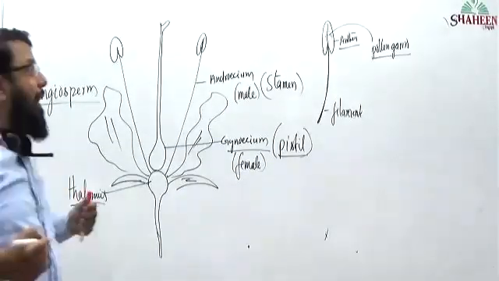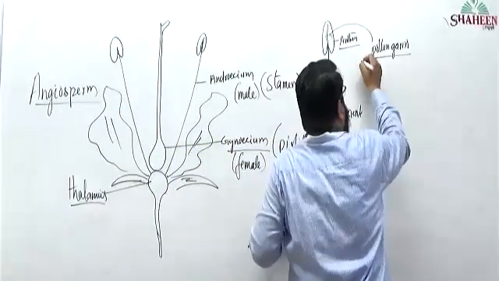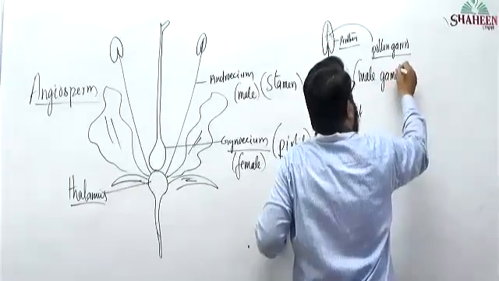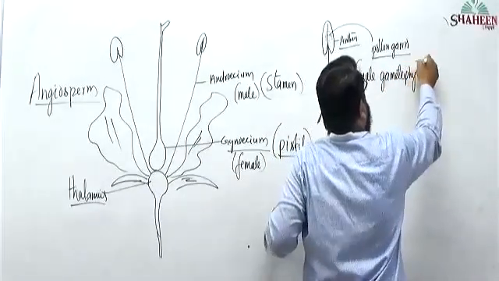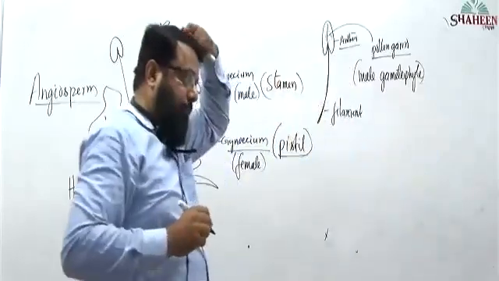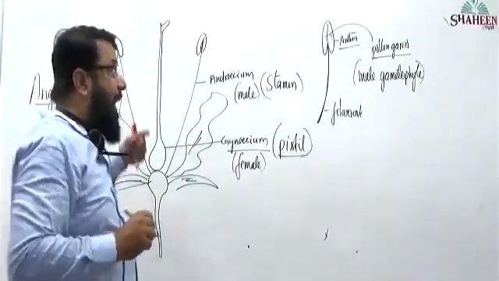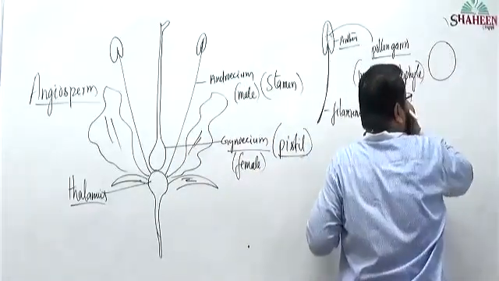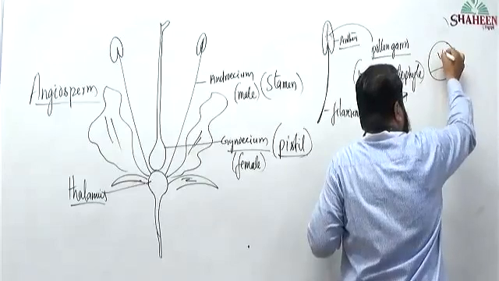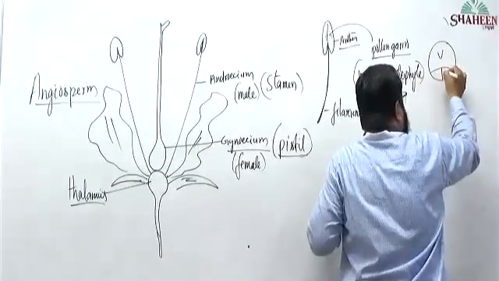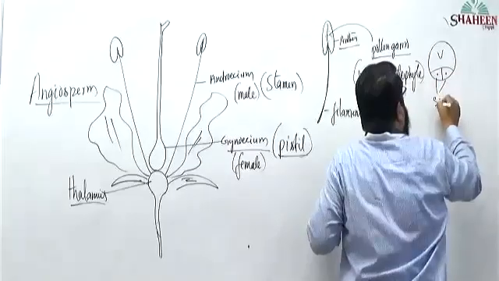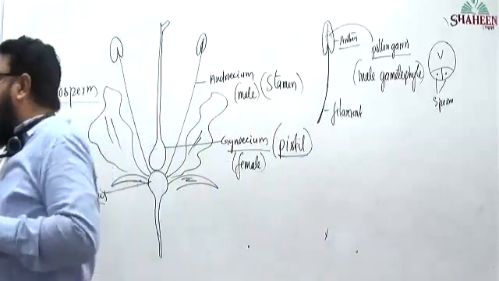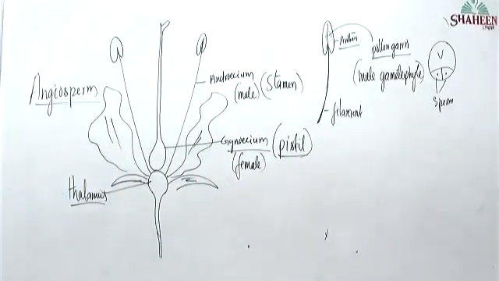What are pollen grains? Pollen grains are nothing but the male gametophyte. How many cells? The male gametophyte is 3-celled. It will have one vegetative cell and two male gametes, that are nothing but sperm. That is the male reproductive part.